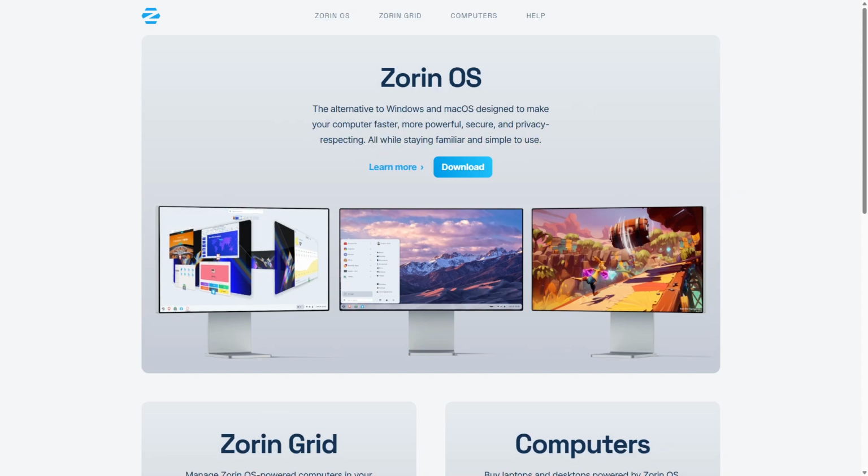Bazzite and Zorin are two popular Linux distributions for gaming, but they serve different purposes. Bazzite is built for performance and customization, while Zorin emphasizes user-friendliness and Windows-like compatibility. The core difference lies in their approach to gaming and system optimization.